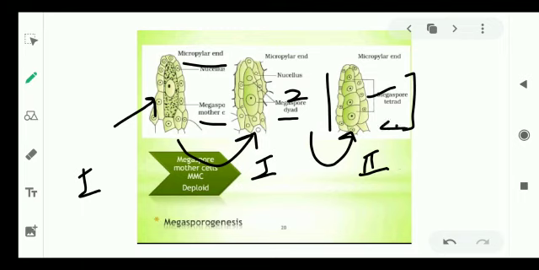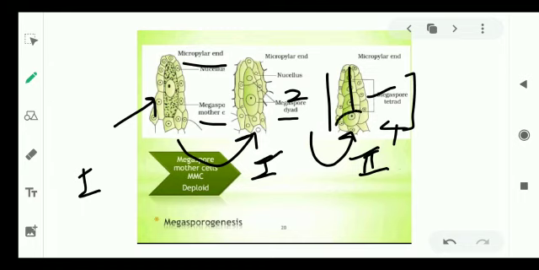Tetra refers to 4. So after the completion of meiosis 1 and meiosis 2, four megaspores are going to be formed which are arranged in a linear fashion and they are present at the micropylar region. The interesting thing here is that out of 4 megaspores, 3 megaspores will undergo degeneration or disintegration.